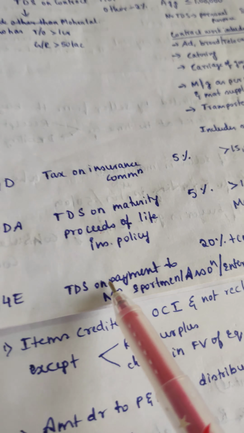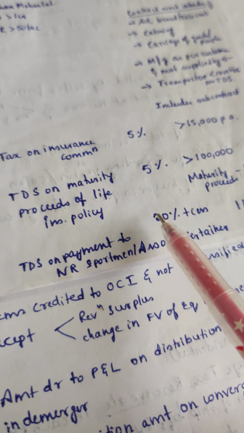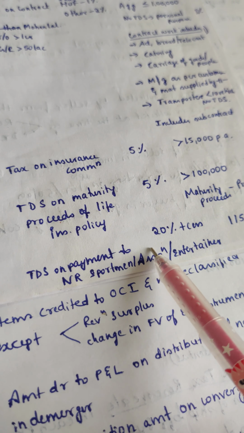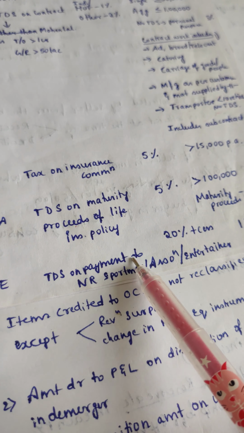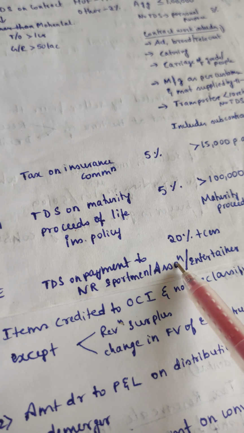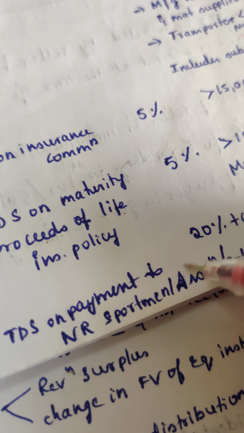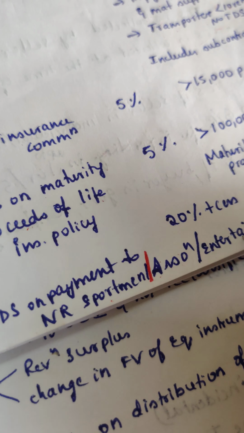Then 194E, TDS on payment to NR sportsperson, association or entertainer. That is under 115BBA, in that NR taxation chapter. That is 20% plus cess. This is TDS on payment to an NR sportsman, NR sports association or entertainer.